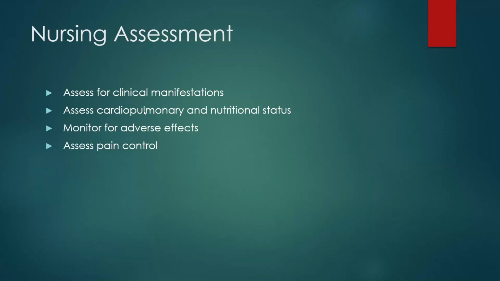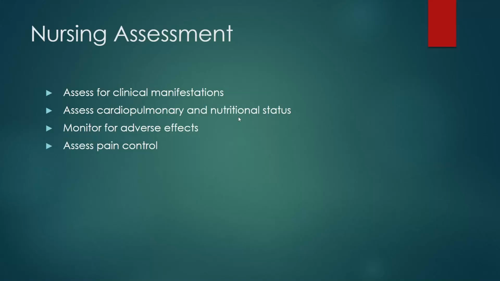Whatever clinical symptoms the patient is facing, we need to observe and identify them early. If the patient is suffering with hematuria, anemia, or any other complaint, we need to observe carefully, monitor the condition, and immediately inform the physician regarding the clinical manifestations we observed. Then assess the cardiopulmonary and the nutritional status.